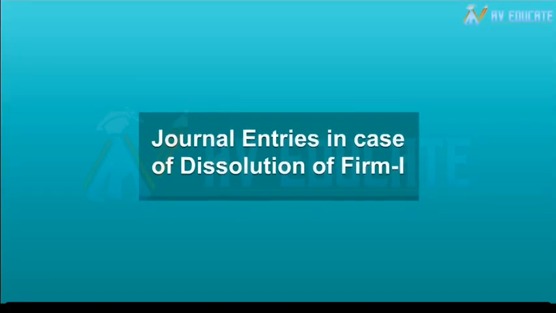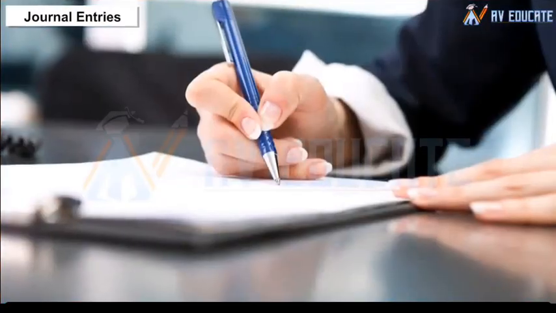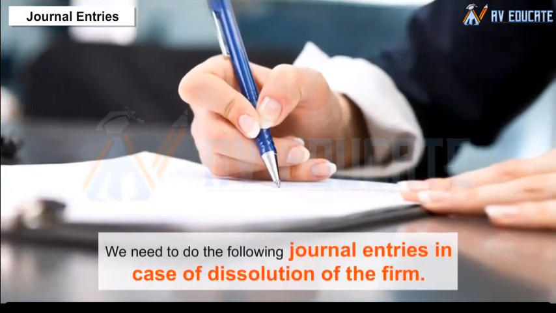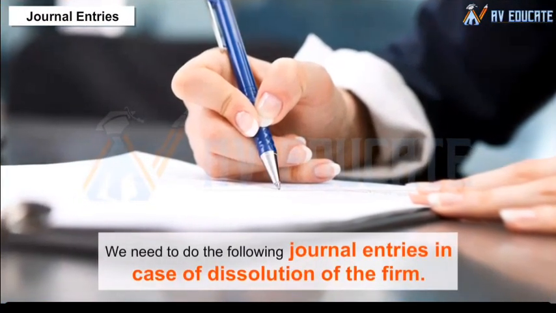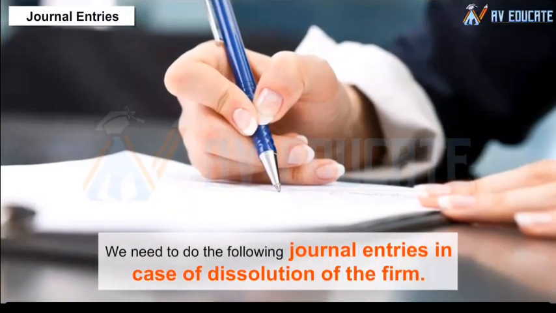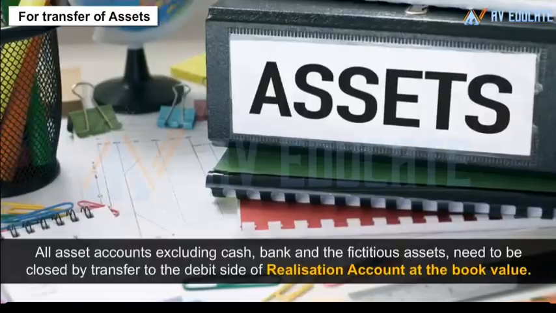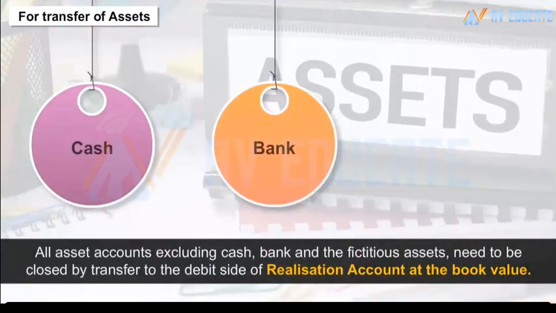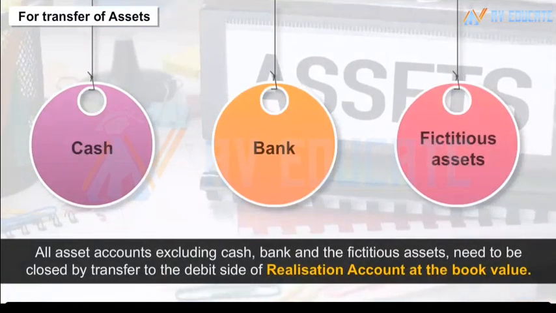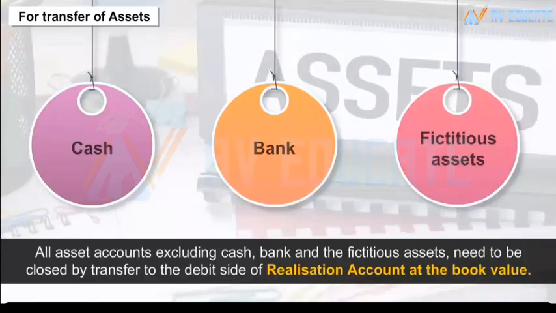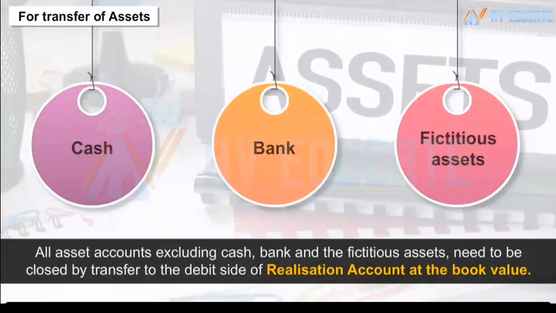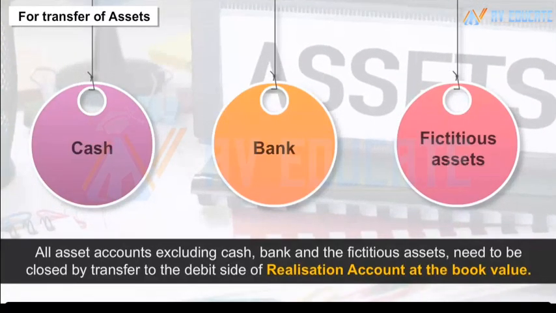Journal entries in case of dissolution of Firm 1. Journal entries. We need to do the following journal entries in case of dissolution of the firm. For transfer of assets, all asset accounts excluding cash, bank and the fictitious assets need to be closed by transfer to the debit side of realization account at the book value.